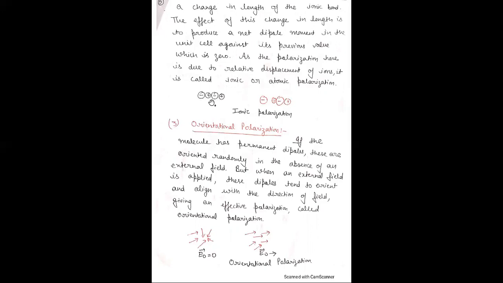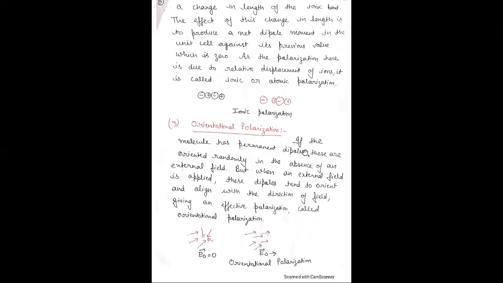Here when electric field is 0, this is without electric field. When electric field is applied, there is a change in length of the ionic bond. This is ionic polarization. The third is orientational polarization. Orientation means there is a change in orientation due to the action of the external electric field. If the molecule has a permanent dipole, it is clear that here there are already permanent dipoles.